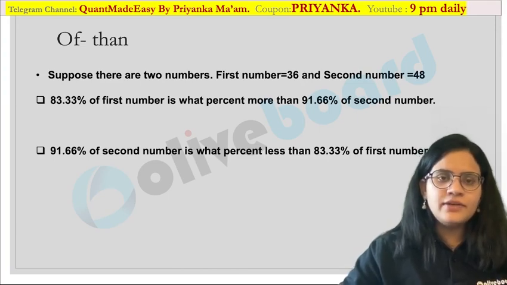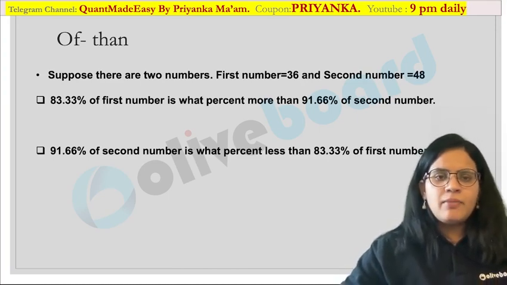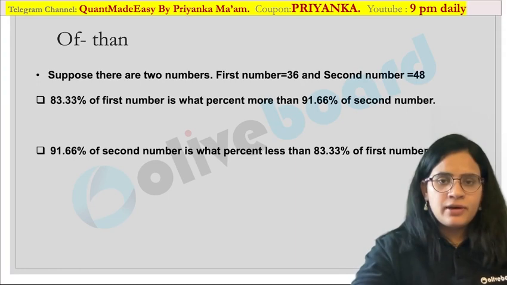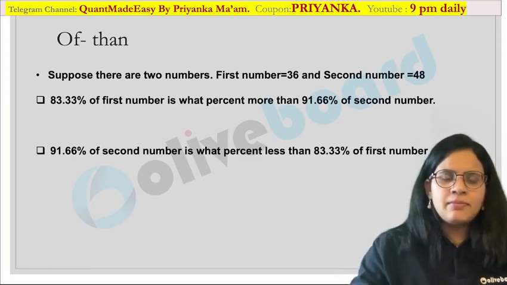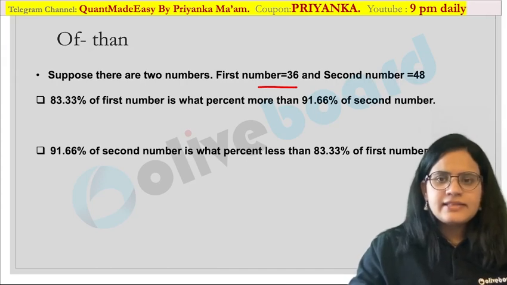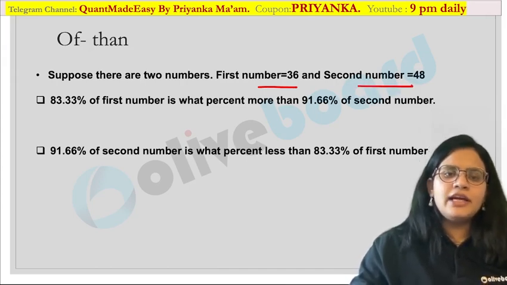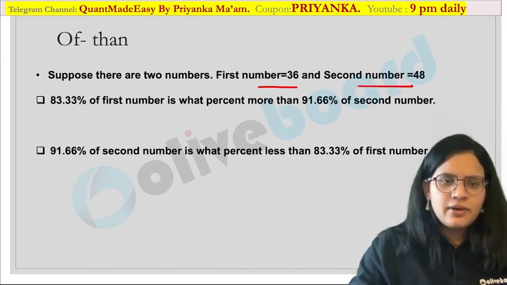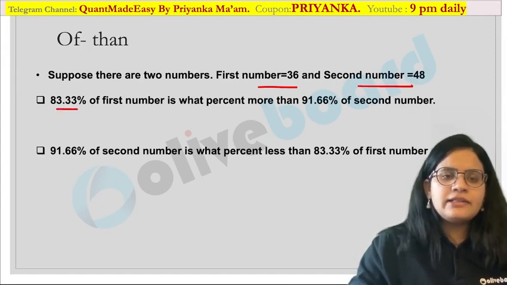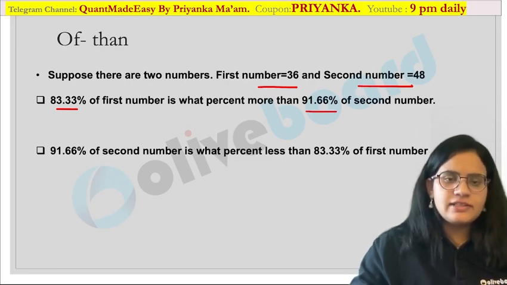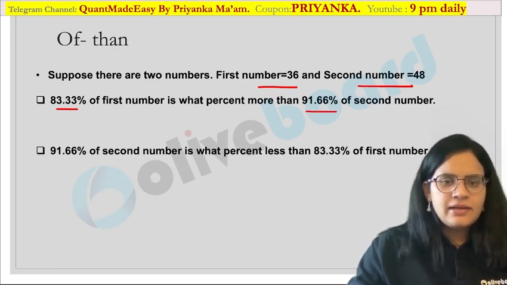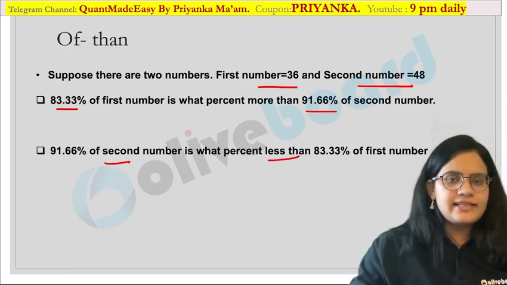Now what is given in your question? Suppose there are two numbers over here. They have provided you two numbers. The first number is nothing but 36, and the second number is nothing but 48. Now what is said over here? 83.33% of the first number is what percent more than 91.66% of the second number? And similarly here they are talking about the less than value.